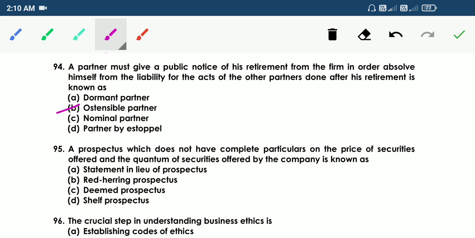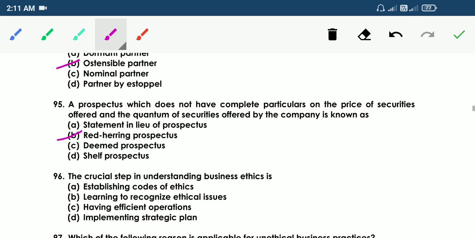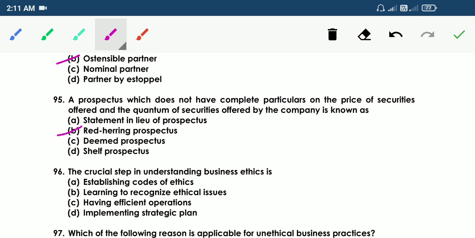95. A prospectus which does not have complete particulars on the price of securities offered and the quantum of securities offered by the company is known as A. Statement in lieu of prospectus, B. Red herring prospectus, C. Deemed prospectus, D. Shell prospectus. The answer is B. Red herring prospectus. So, red herring prospectus does not have complete particulars on the price of securities offered.